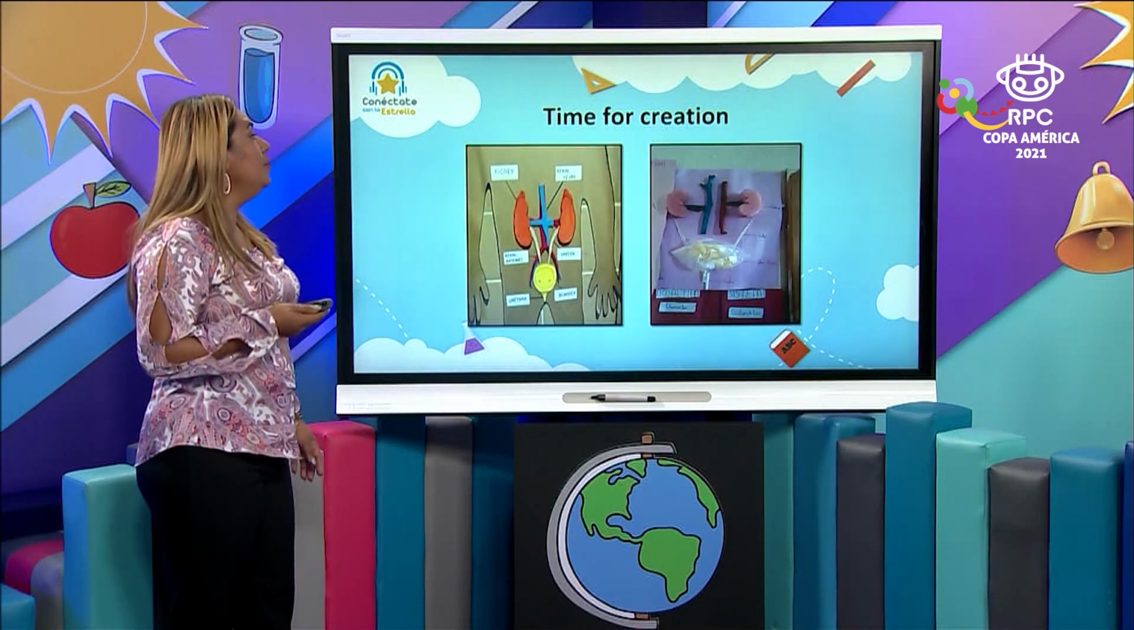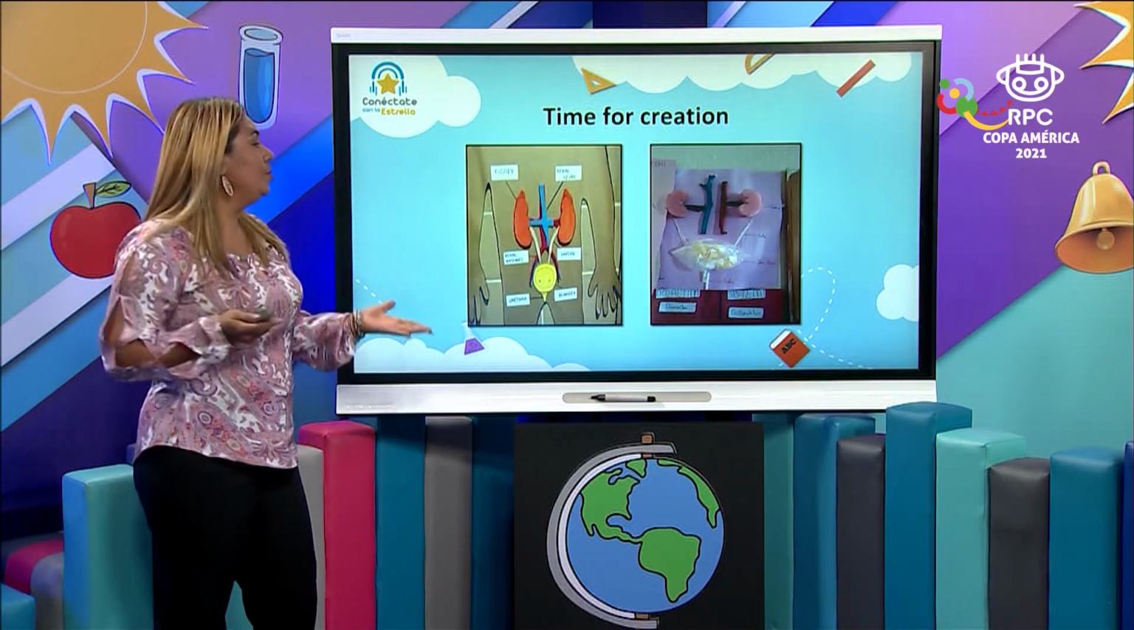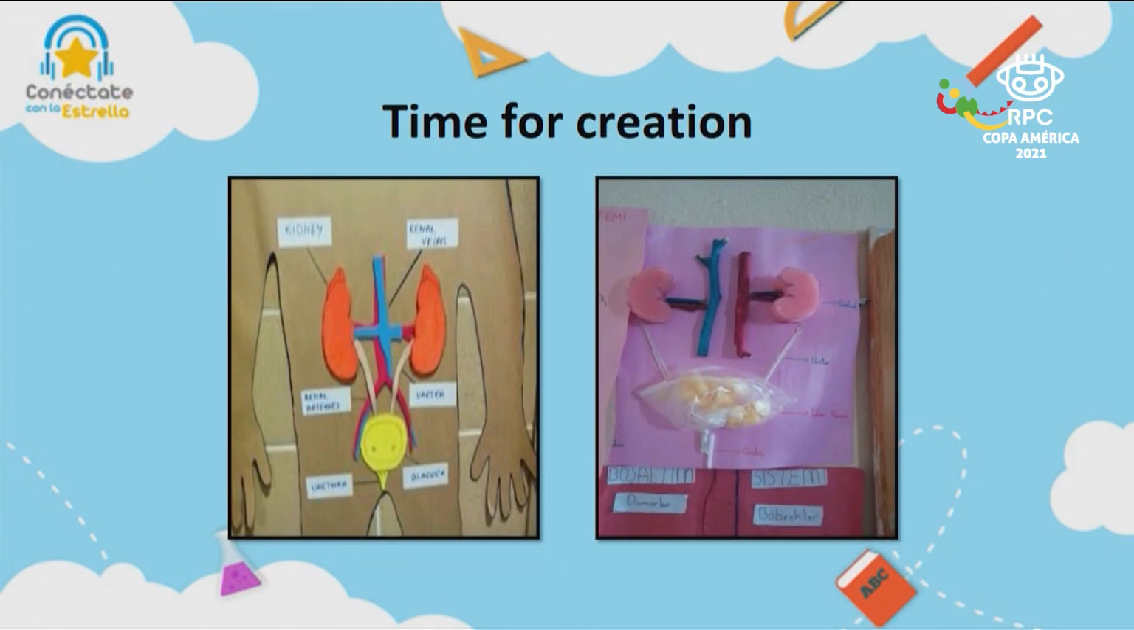Okay, let's continue, guys. In time for creation, we have brought 2 different ways to make your own kidneys using materials that are in your house. For example, manila paper here. This is rubber. It's a kind of cardboard, different kinds of paper and different colors, just to identify the different organs.